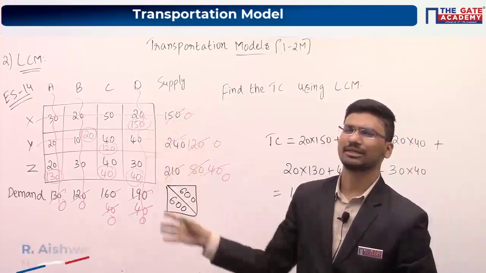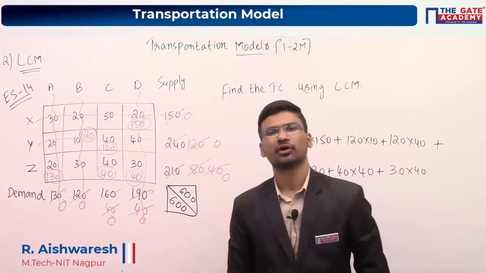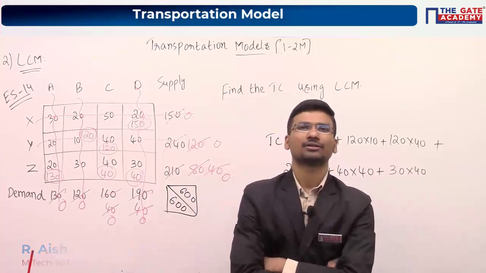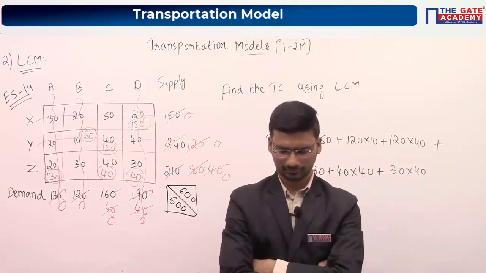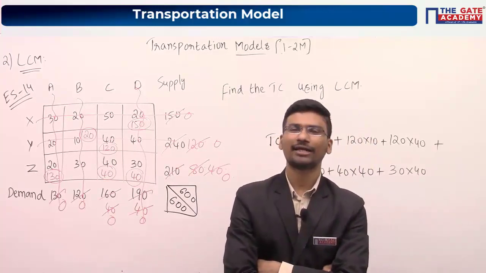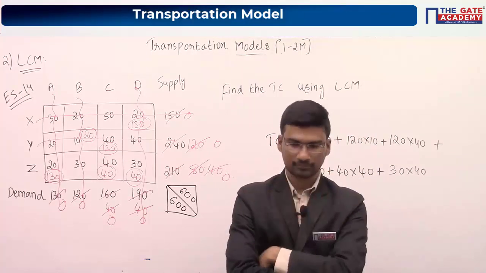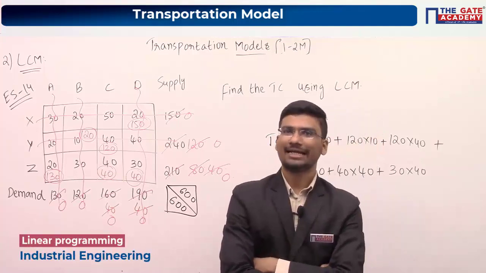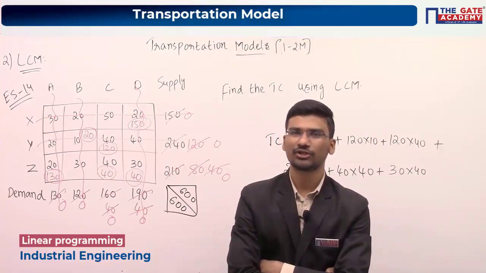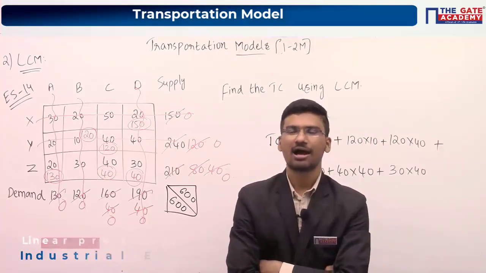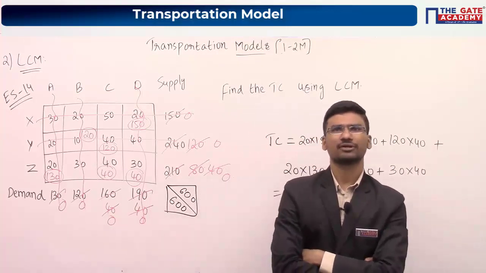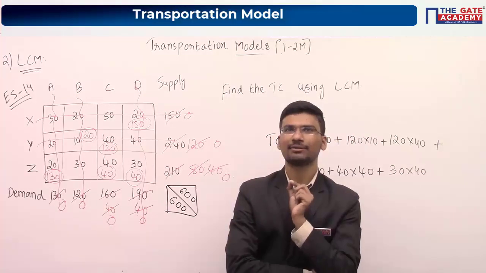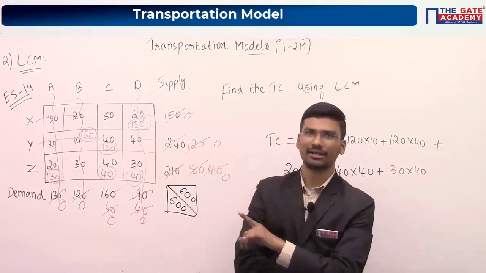Steps for the least cost method. First point: go to the least cost cell and allocate the minimum of supply and demand.